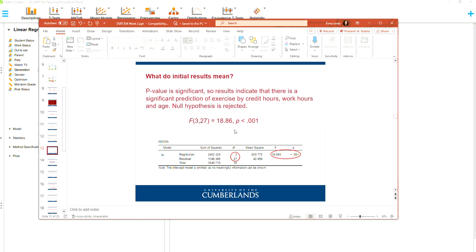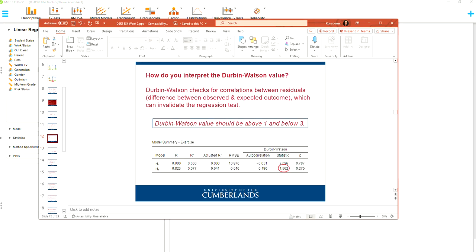So that's what our initial results are, but there's so much more. One of those is the Durbin-Watson value. Durbin-Watson checks for correlations between residuals, that's the difference between observed and expected outcomes, which can invalidate the regression test. The Durbin-Watson value should be above 1 and below 3.